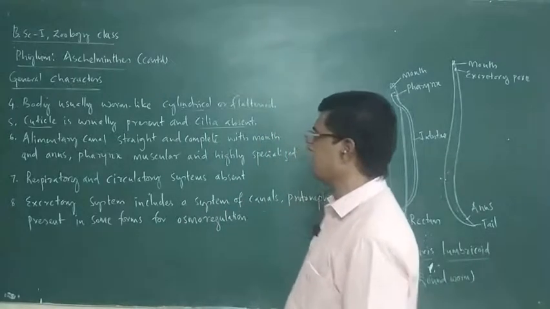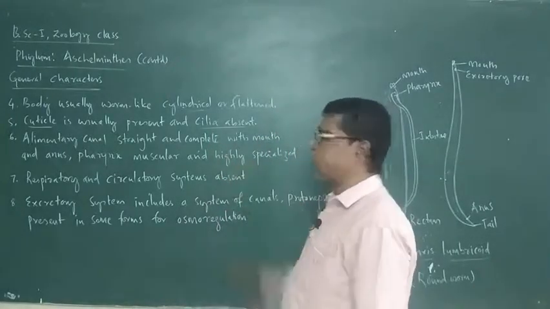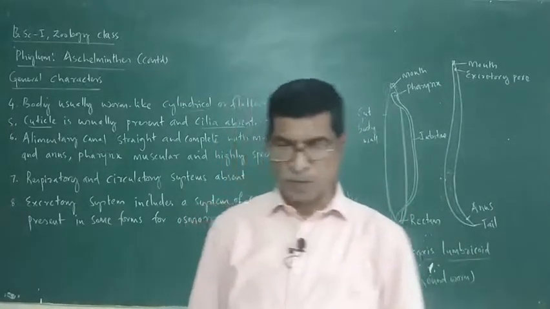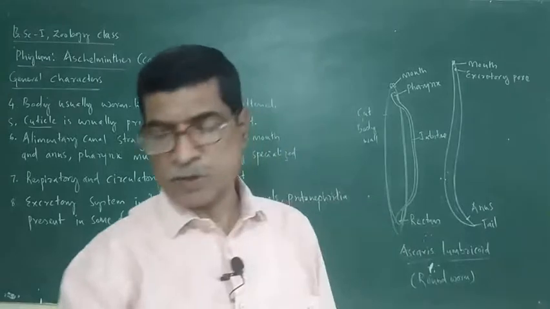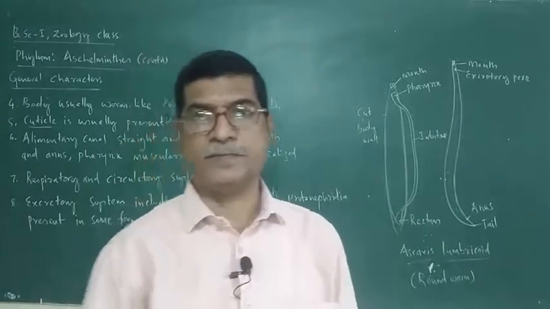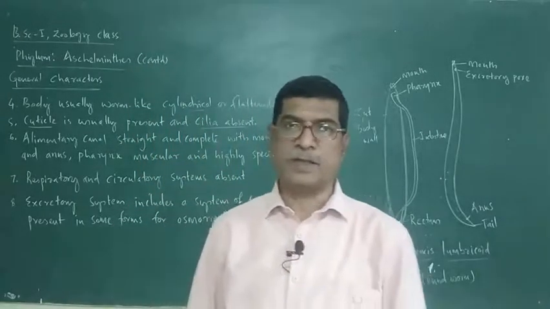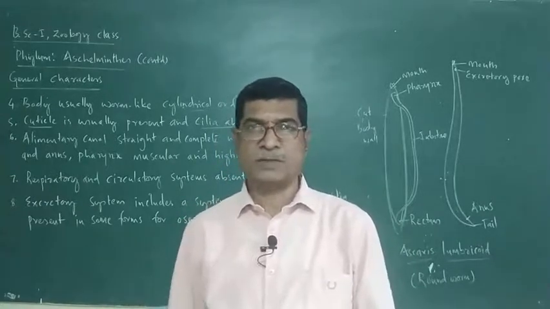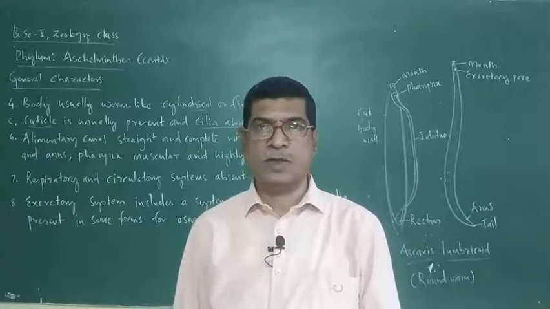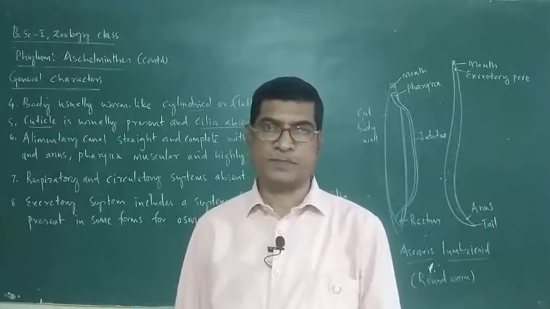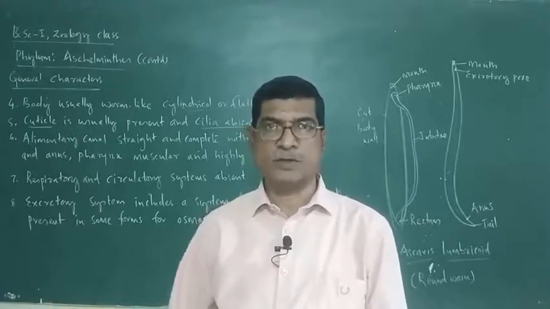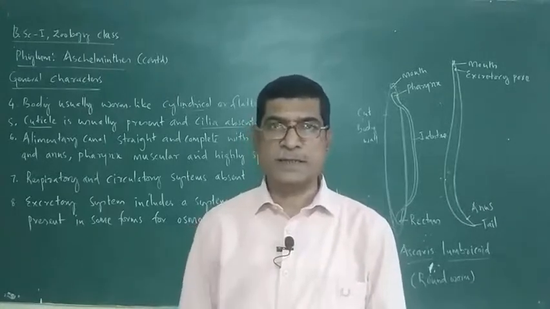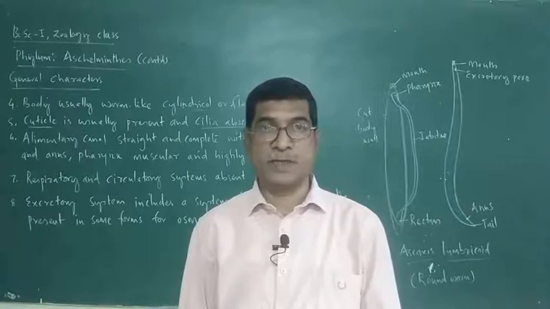Next, alimentary canal, straight and complete. So far, the alimentary canal was not complete. Incomplete means up to Platyhelminthes, the alimentary canal had only one opening, that is mouth. Mouth is used for intake of food as well as for ejecting undigested food material.